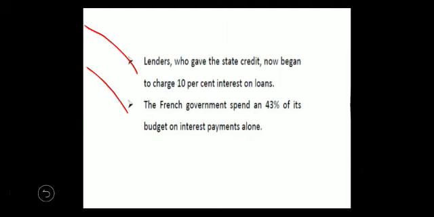To meet its regular expenses such as maintaining the army, the court, and government offices, the state was forced to increase taxes. This resented the third estate, and so all the third estate people got together and decided to revolt against Louis XVI.